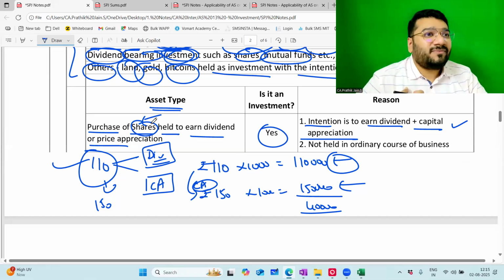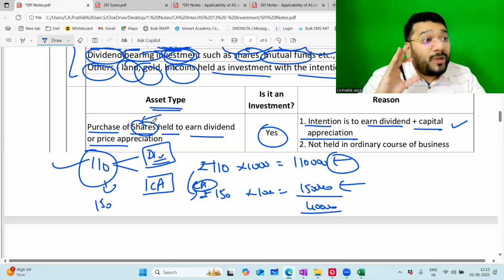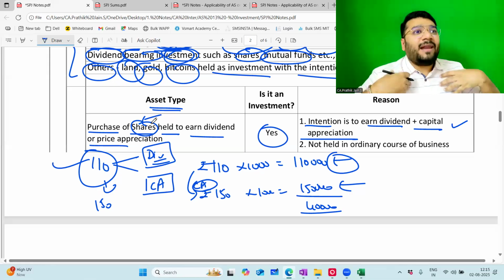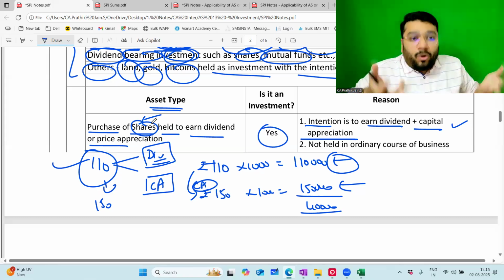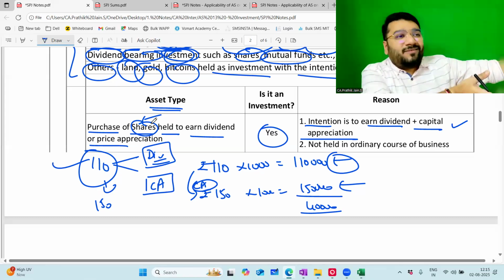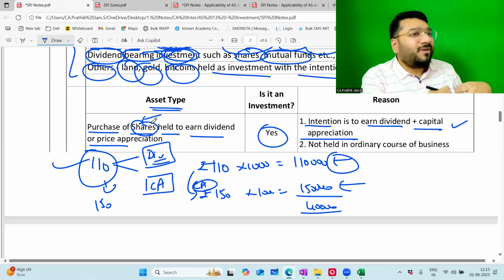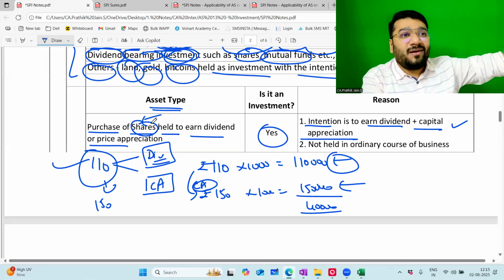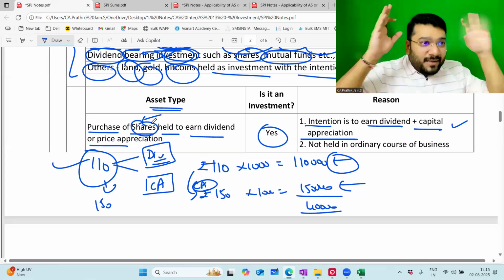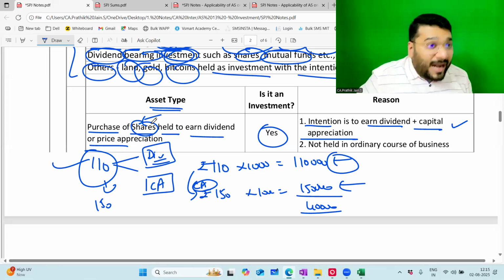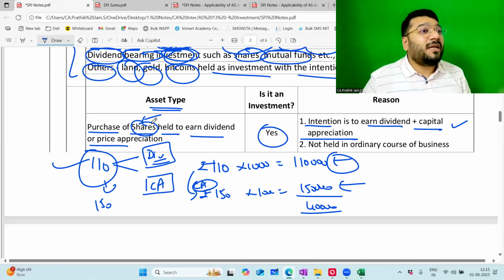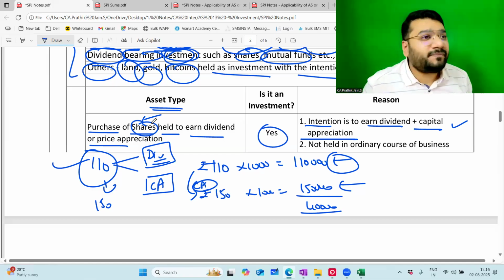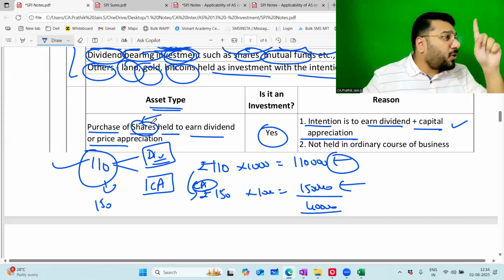If I'm a trader, I'm buying the shares, selling the shares, and this is my routine business, then I will not call that as investment. Investment means what? I'm running academy. Surplus money is there. What to do? I don't know. So I'm investing in the share market to get some passive income. Then I will say that for me it is investment. But imagine if I'm not doing any academy work, my intention is to do trading on day-to-day basis. So that money which I invest in shares is not investment. That is my capital to the business. That is called as other than investment. That is not investment. Because that is my ordinary course of business. I will not call it as investment.